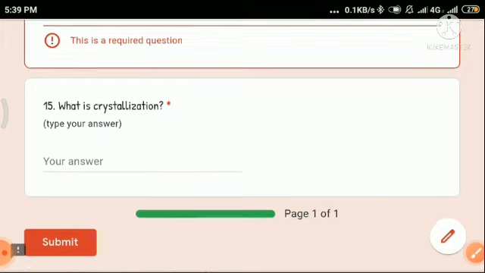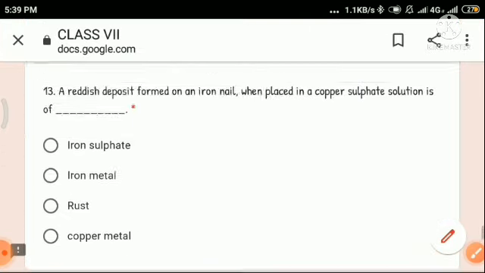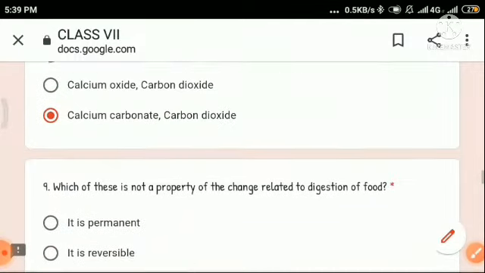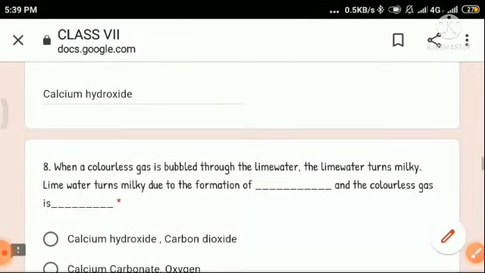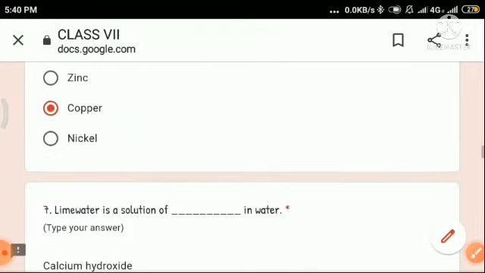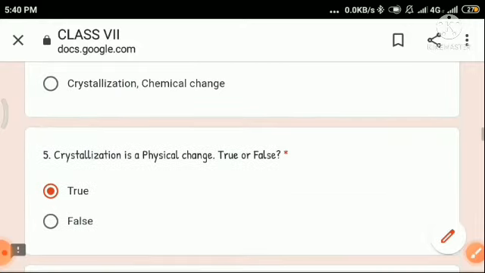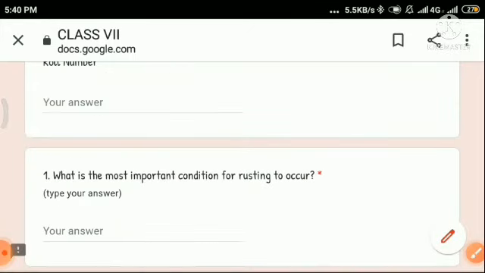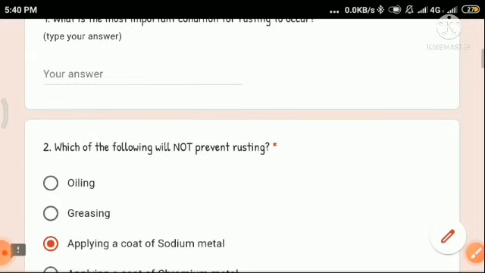So these were the answers. Please note down the questions and their correct answers, and try to solve these question answers at home once again, because such question answers will be helpful for your exam also. So that's all for today's class. Thank you.